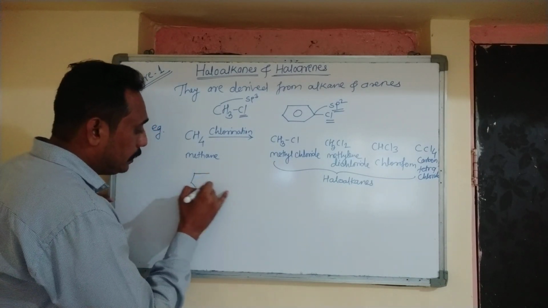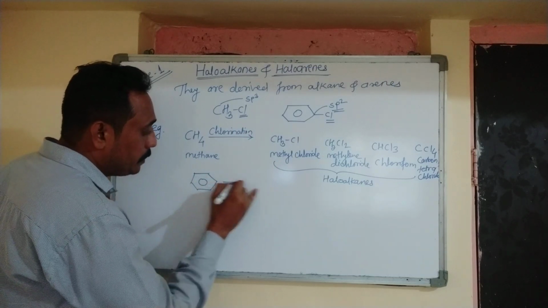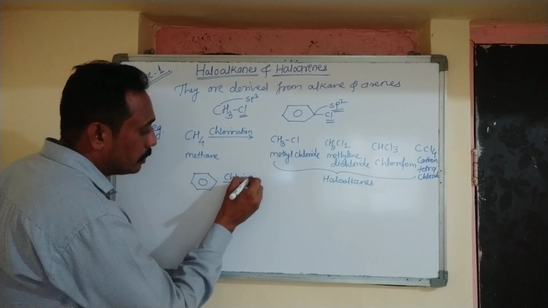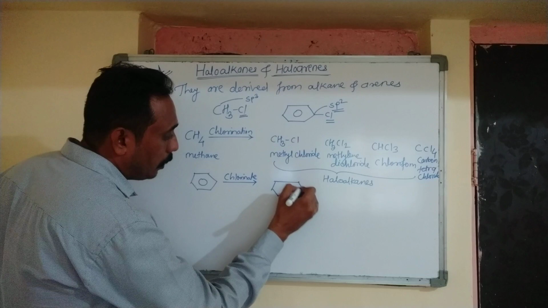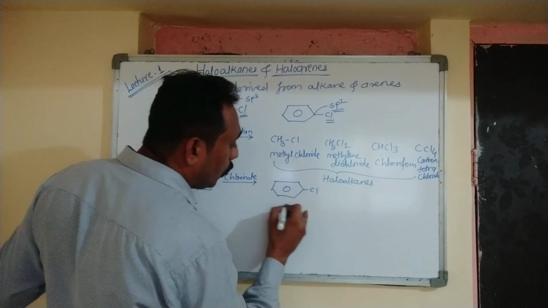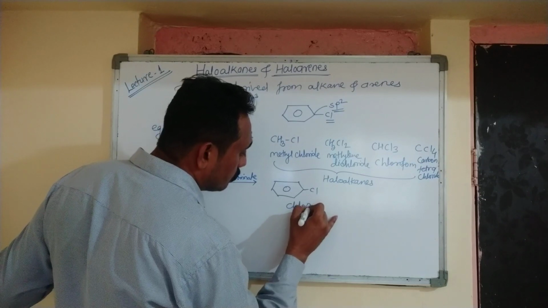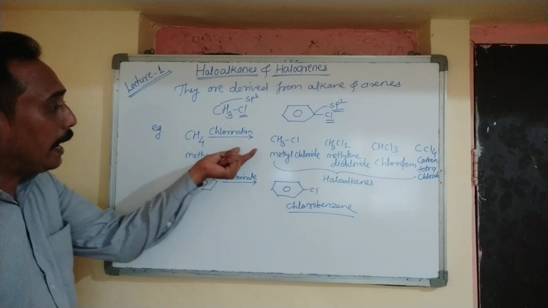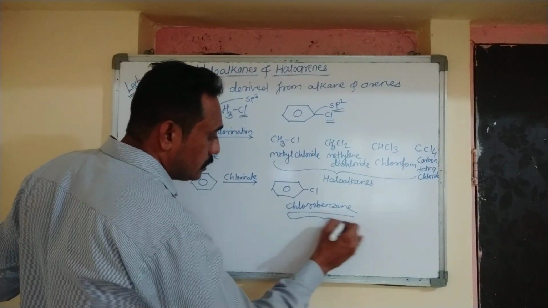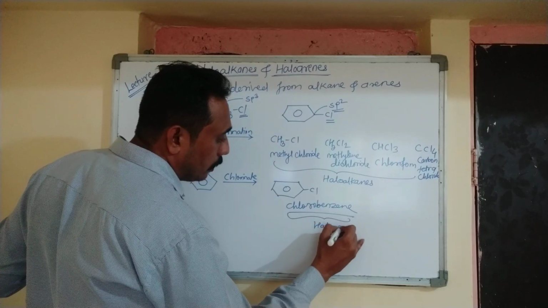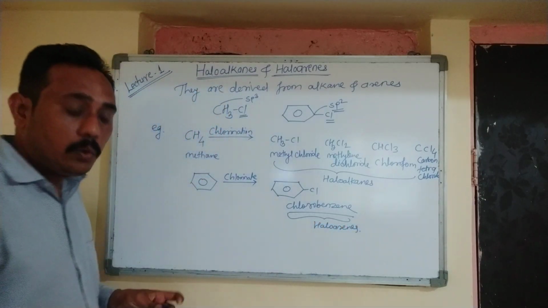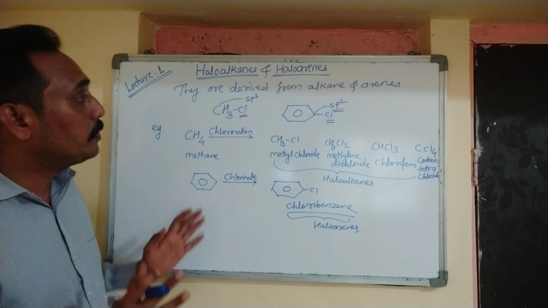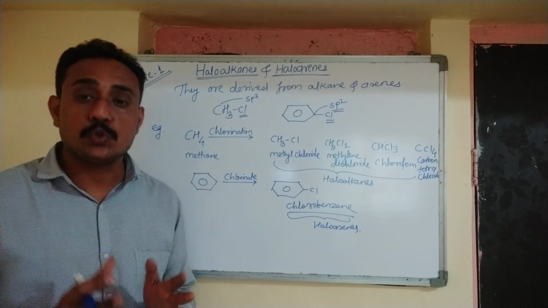Now, if we talk about aromatic compounds, suppose we have taken benzene and we carry out chlorination. So we get a product that is chlorobenzene. So these are haloalkanes and haloarenes. Now there are several organic compounds containing halogens, but some of the compounds are clinically important and useful.